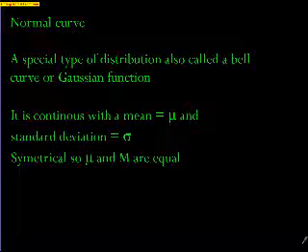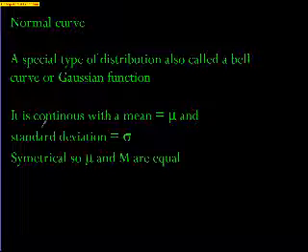So today we're going to talk about a normal distribution or a normal curve. It's a special type of distribution which some people also call a bell curve. We will not. We'll call it a normal distribution or a Gaussian function. You'll also hear it called a Gaussian function because it's named after the mathematician Gauss. This is continuous. A continuous distribution is one that has no breaks in it.